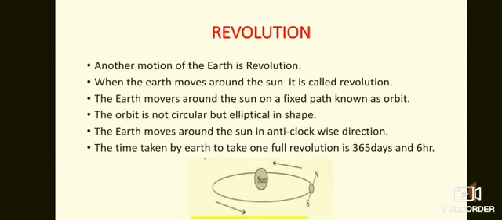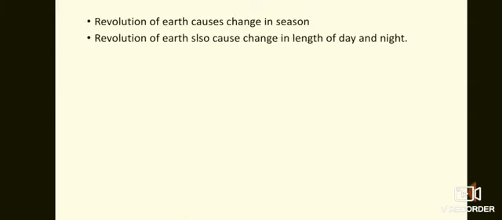The time taken by the earth to give one full revolution is 365 days 5 hours 59 minutes. That means we can say the time taken by the earth to give one revolution is 365 days and 6 hours. Revolution of the earth causes change in seasons.